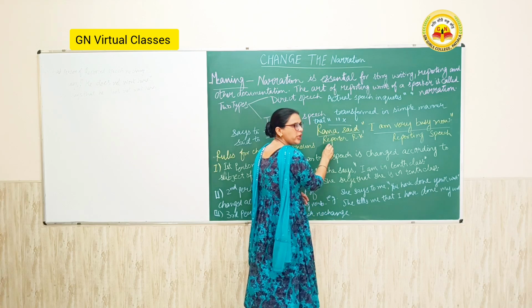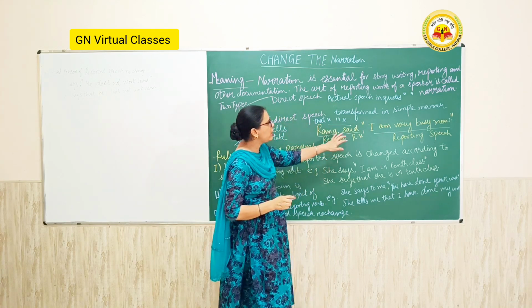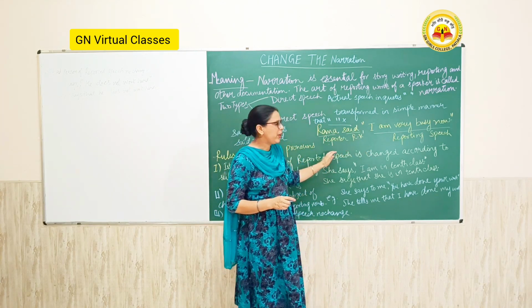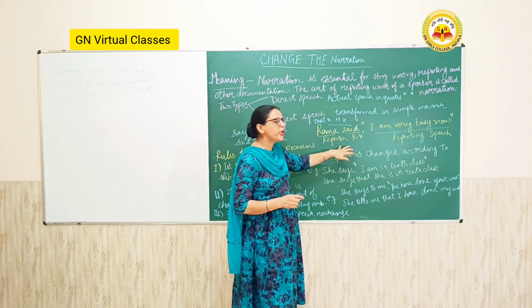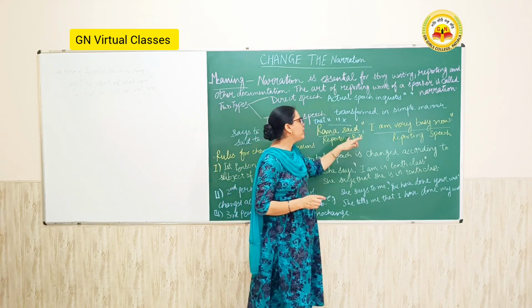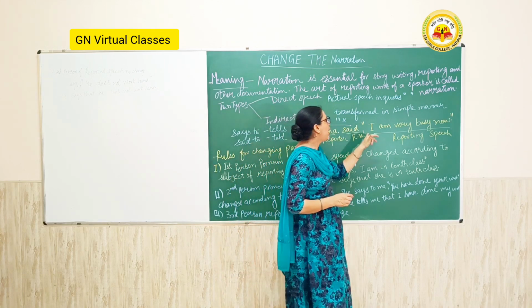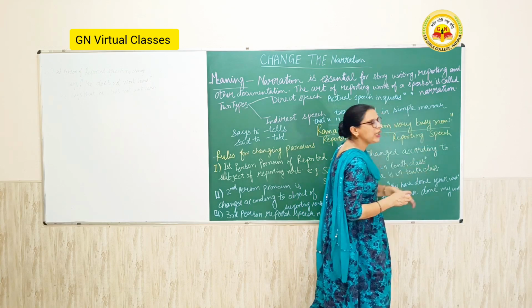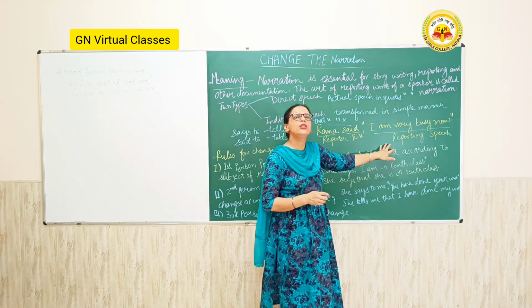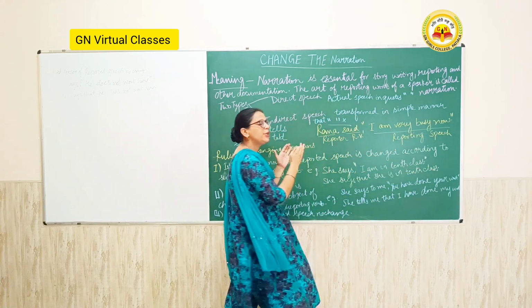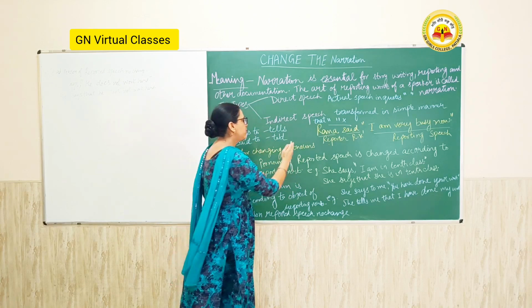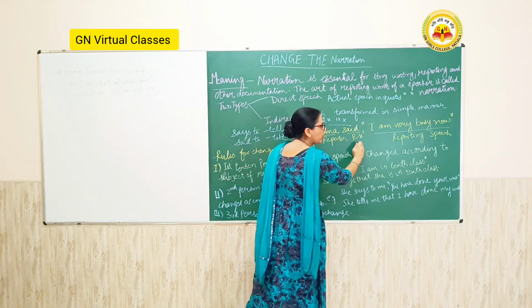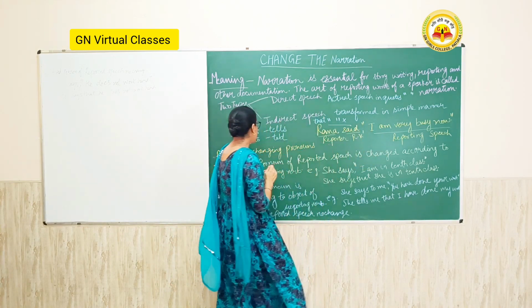Rama is the reporter who is speaking in the narration. So here the reporter is Rama, said is the reporting verb, and whatever he is speaking is the reporting speech. So this is divided into three parts: reporter, reporting verb and reporting speech.